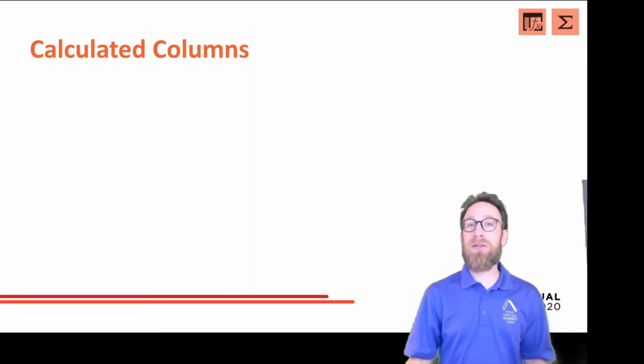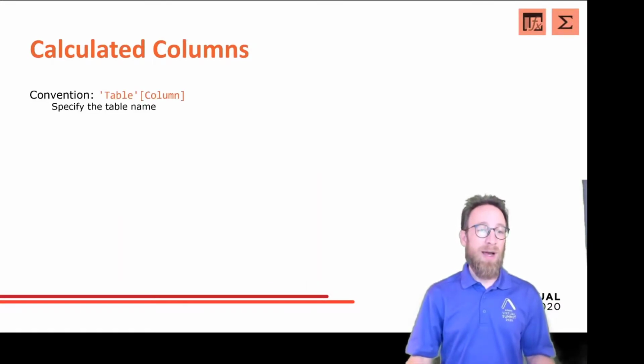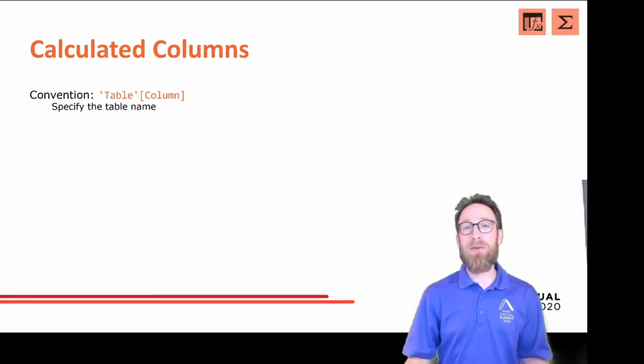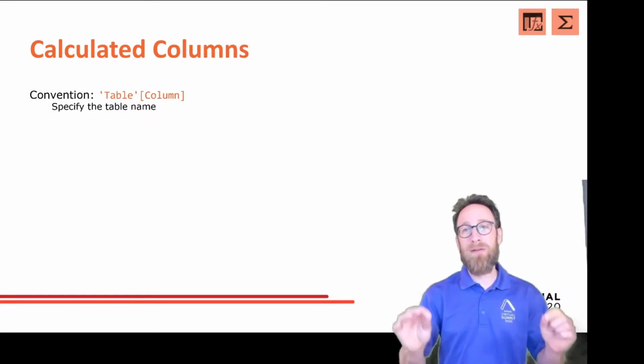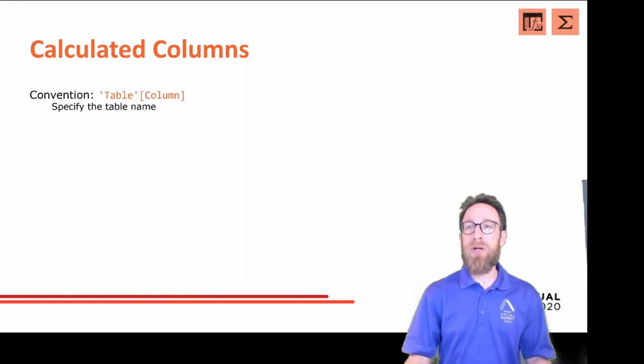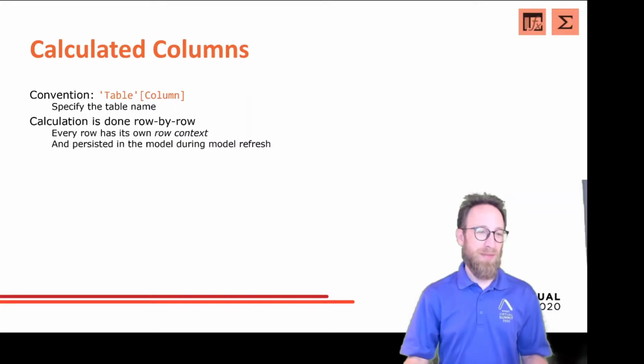Let's start with calculated columns. Calculated columns are written or referred to by convention with the table name and the column name. You write the table name in single quotes and the column name in brackets. You should always specify the table name, and you will learn why later in this talk.